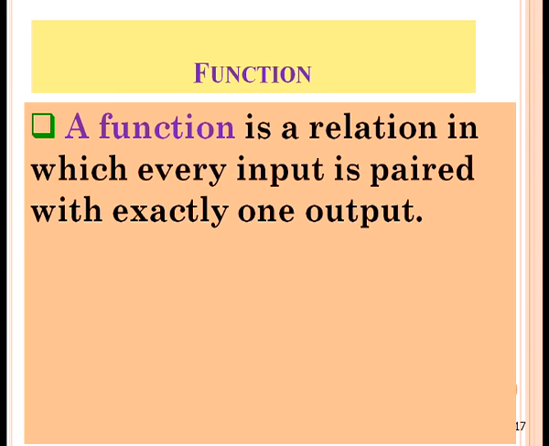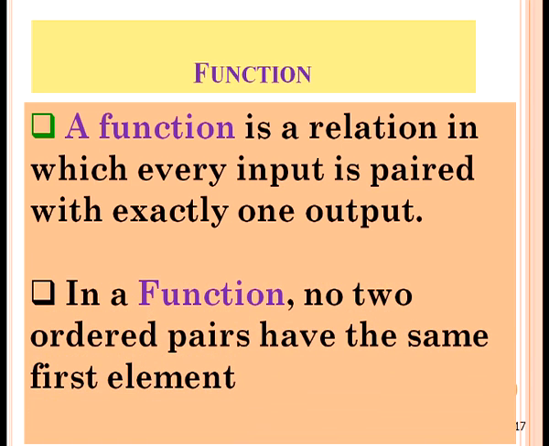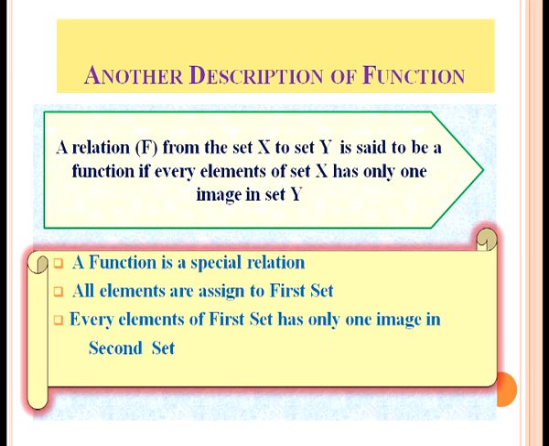A function is a relation in which every input is paired with exactly one output. In a function, no two ordered pairs have the same first element. This is another description of a function. We can describe a function in different ways. A relation f from set x to y is said to be a function if every element of set x has only one image in set y.